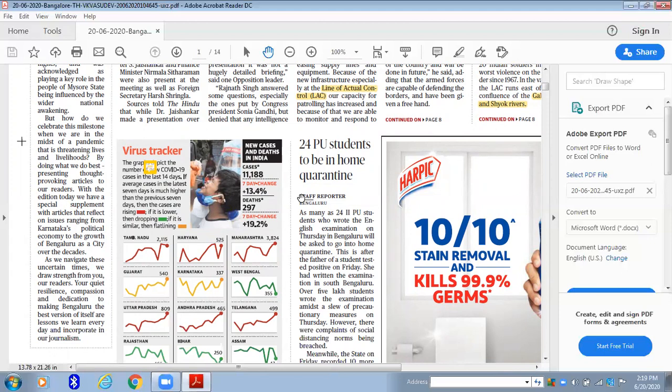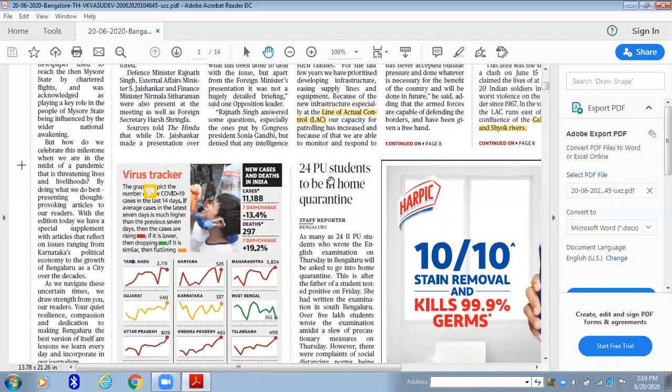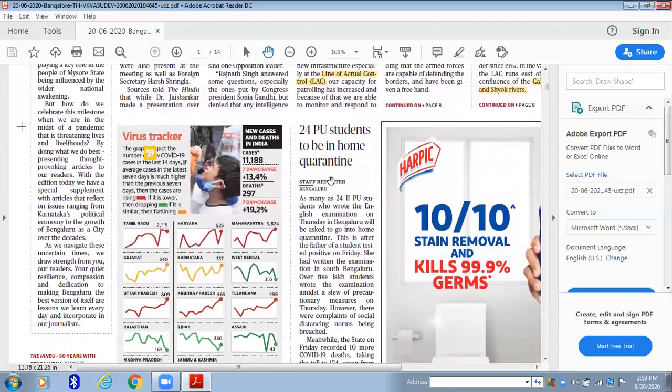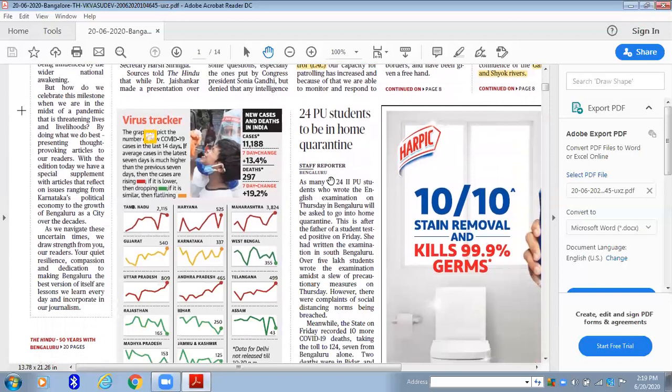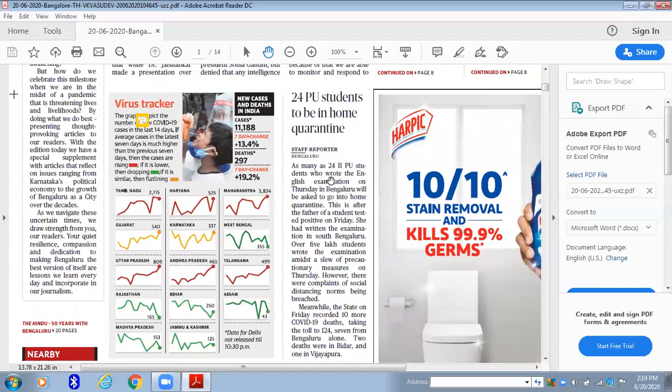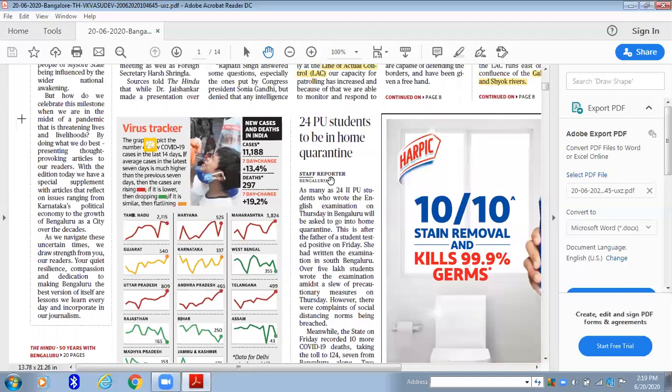Once you know all those basics, whenever an article comes in the newspaper, you can easily skip it. For example, they mention statistics here, which is of least importance because UPSC is not going to ask you how many corona deaths or infections there are in the country.